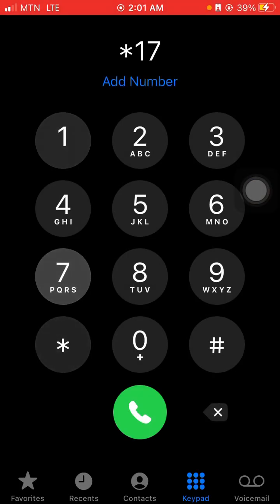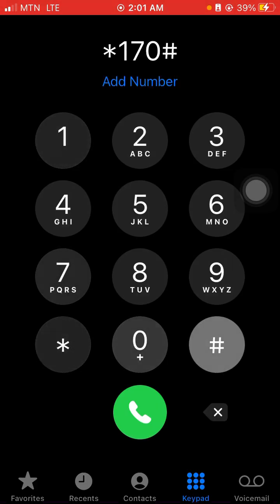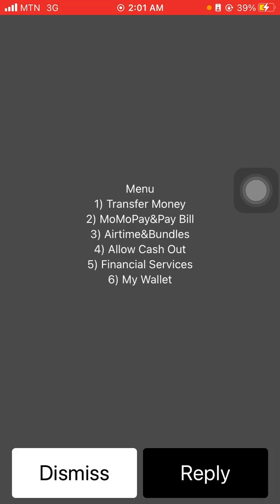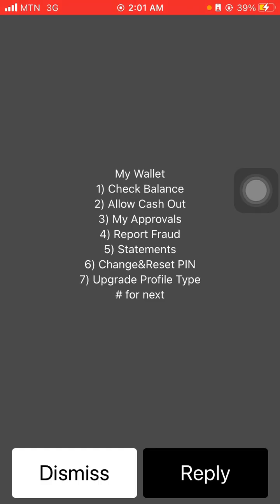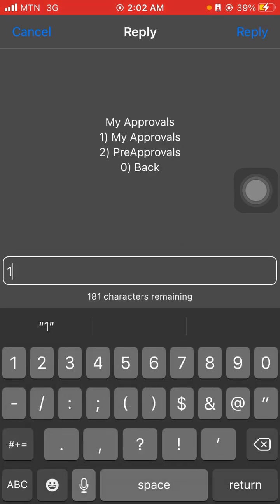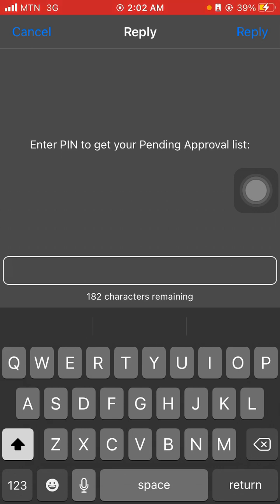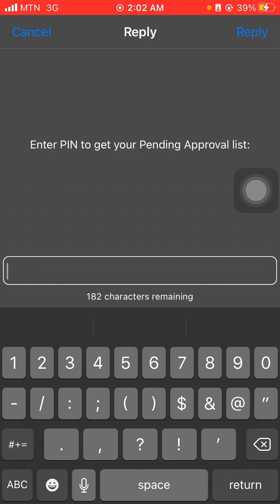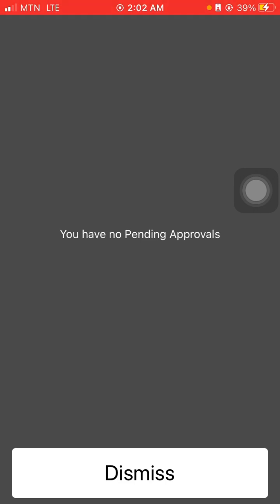So you can dial star 170 hash and we dial it in. Okay, so we are back online. You come to 6, my wallet. You come to 3, my approvals. You go to my approvals. Then for security purposes, I am not going to input my PIN. Okay, you have no pending approval, so that means I have to start the whole process again.